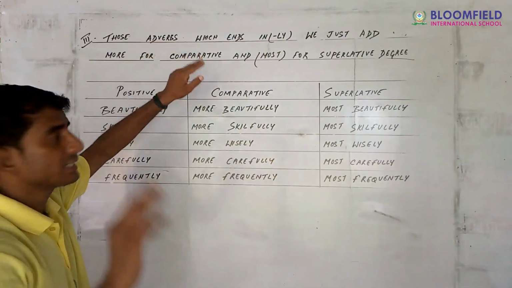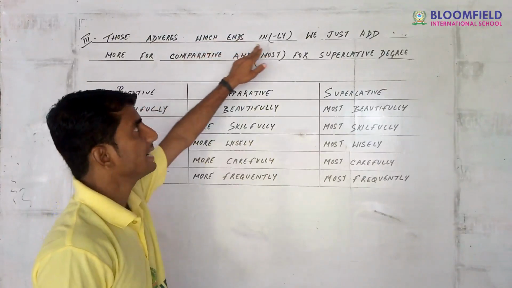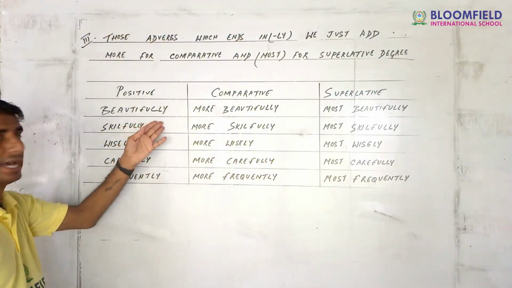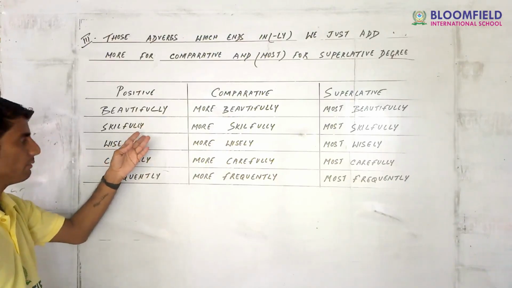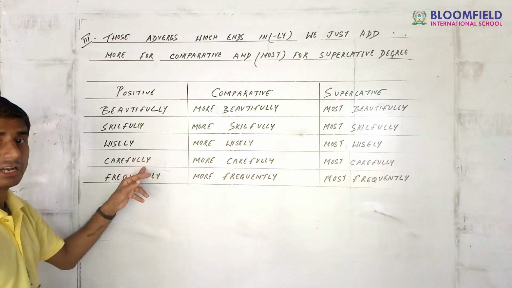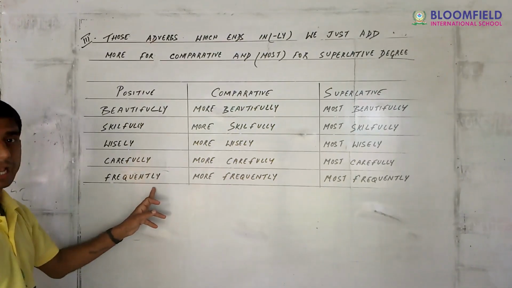Pay attention, guys, those adverbs which end in ly. See, ly. Suppose beautifully, ly. Skillfully, ly is ending. Wisely, ly is ending. Carefully, ly is ending. Frequently, ly.